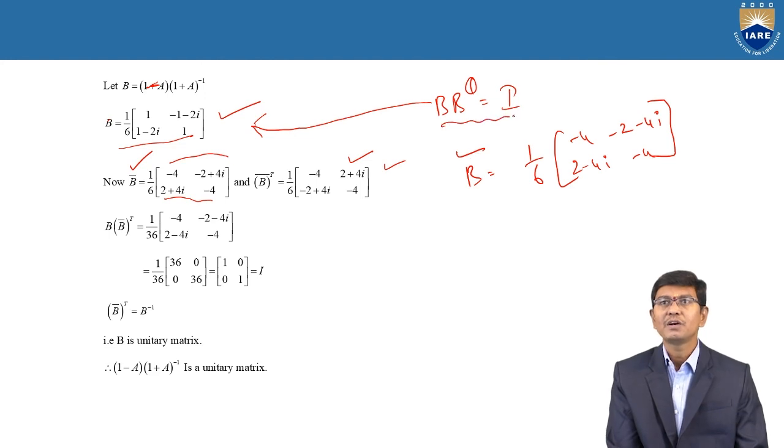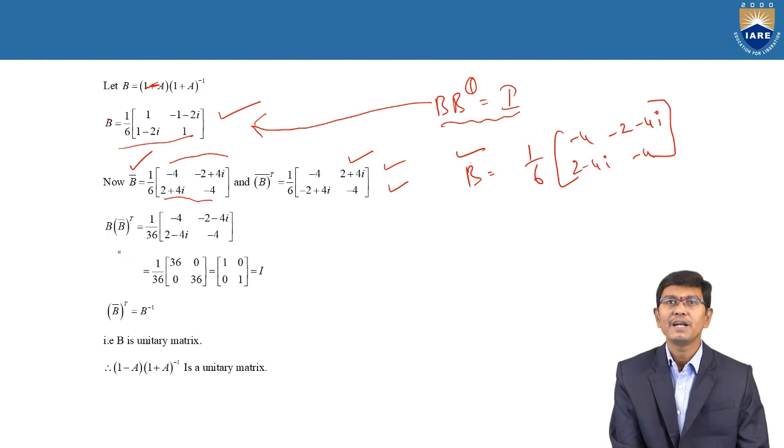Therefore we need to find out B into B power theta is equal to I. According to this, B is this matrix, and B power theta is this matrix. Therefore B into B power theta is 1 by 6 into 1 by 6, which is 1 by 36, and again applying here B as minus 4, minus 2 minus 4i, 2 minus 4i, minus 4, and B power theta as minus 4, 2 plus 4i, minus 2 plus 4i, minus 4.